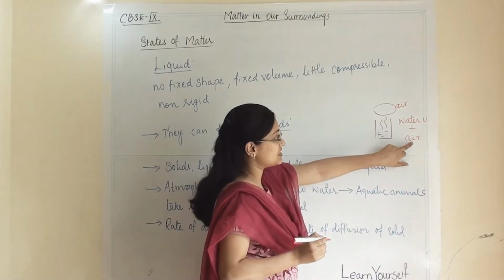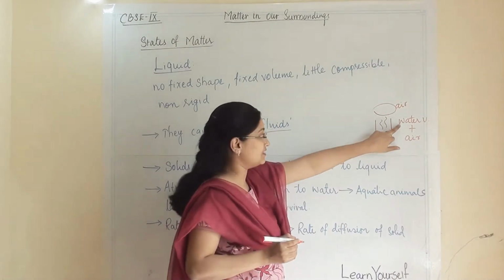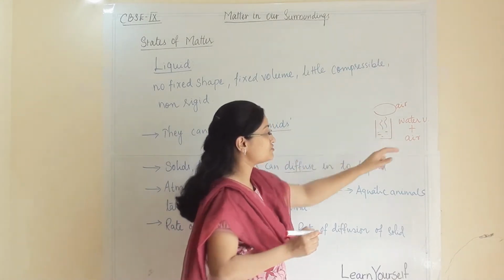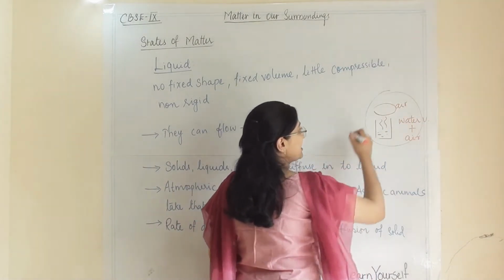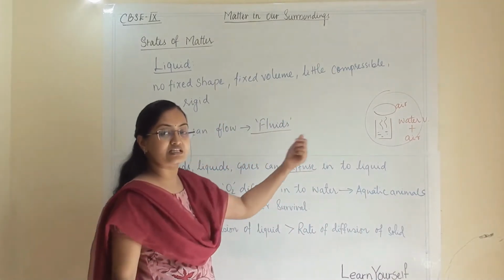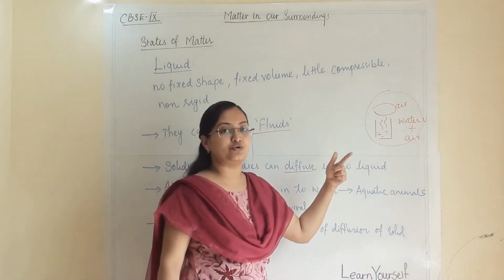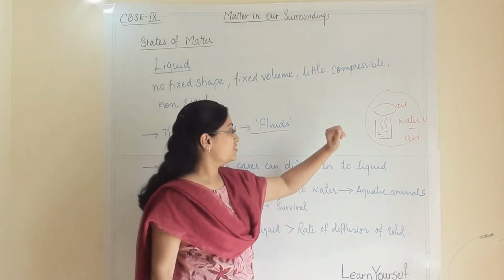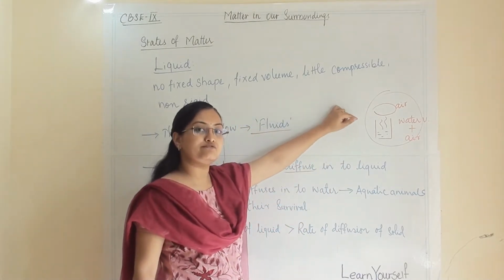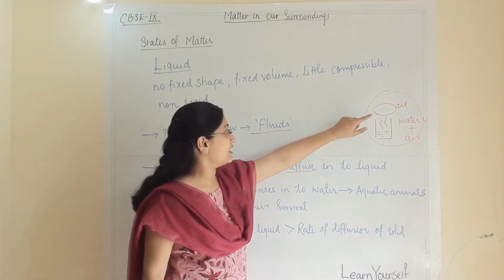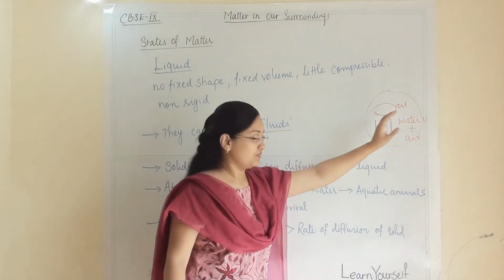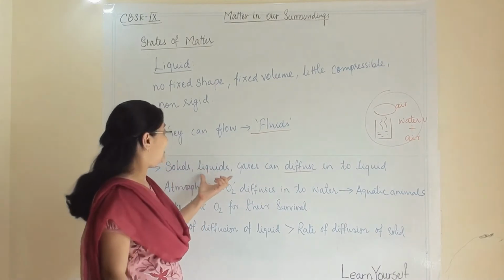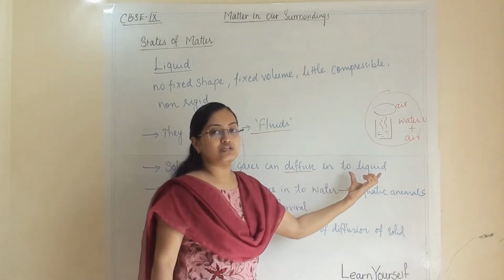These are gaseous atoms and these are liquid atoms, so they both are mixing. This is known as diffusion. We have discussed this in my earlier video. I have given the link of that video in my description. So if you have any doubt regarding diffusion, please look into that. So solid, liquid, gases can diffuse into liquid.